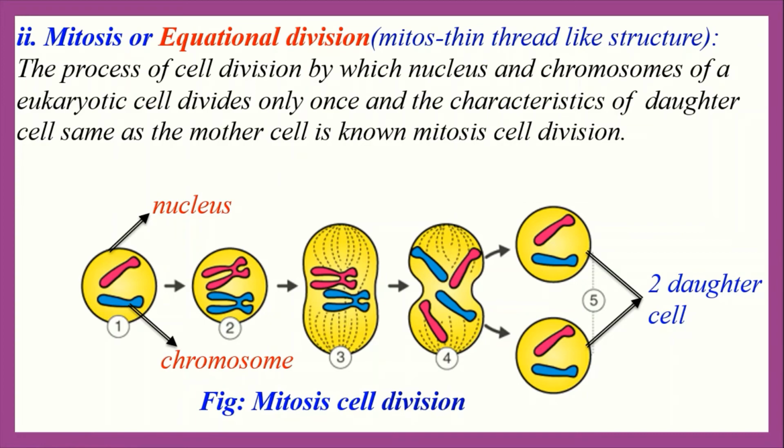In 1879, scientist Slater first observed this type of cell division and named it karyokinesis. Later on, in 1882, Fleming named this cell division as mitosis.